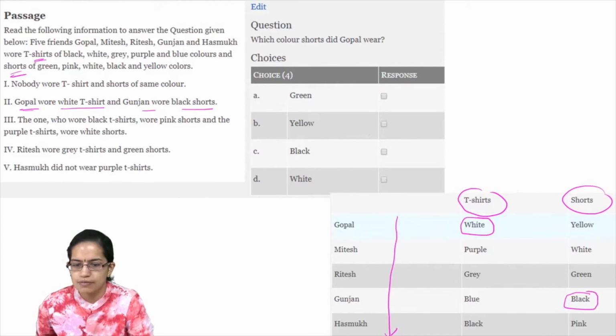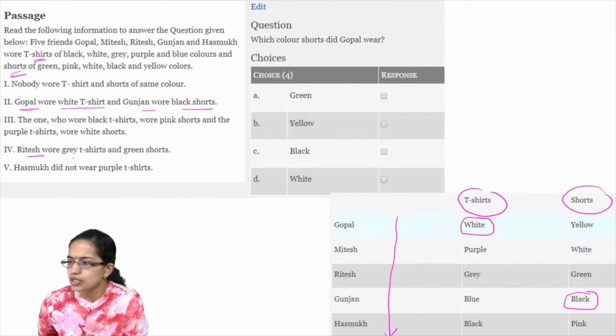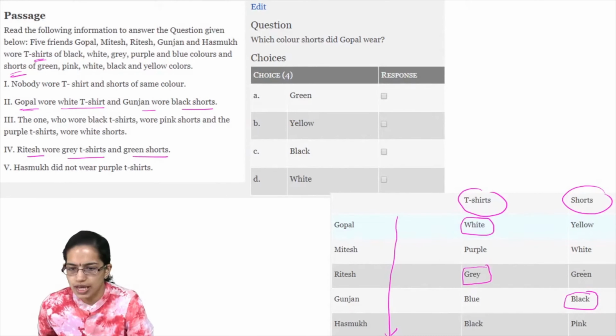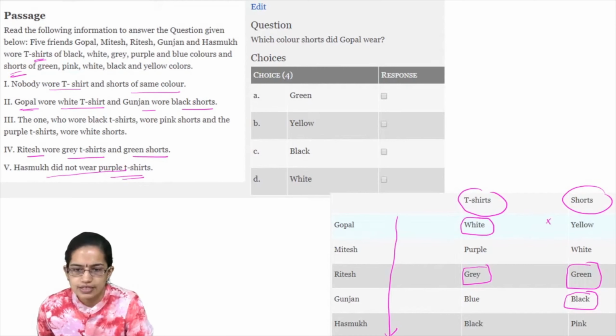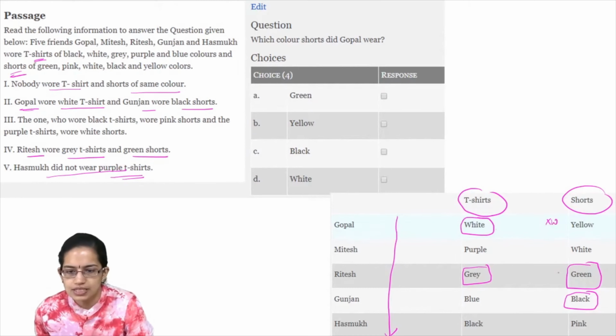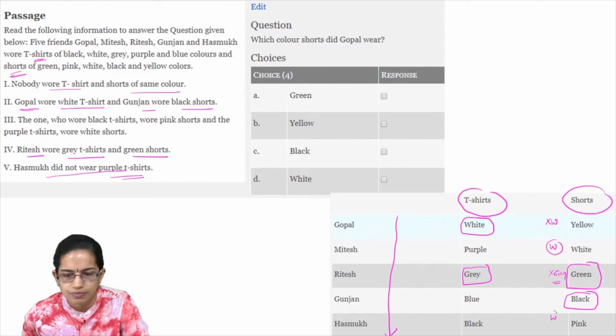So we are marking the things which are obviously given. Ritesh wore grey t-shirt and green shorts. That is again obviously given. Hasmukh did not wear purple shirts. Then again, nobody wore the t-shirt and shorts of the same color. So if this is white, this cannot be white. If this is grey, this is not grey. So that is sure. So white could be either here or white could be here.